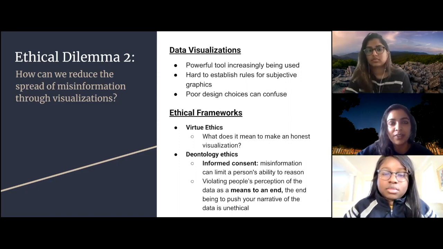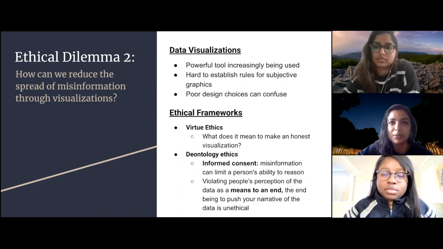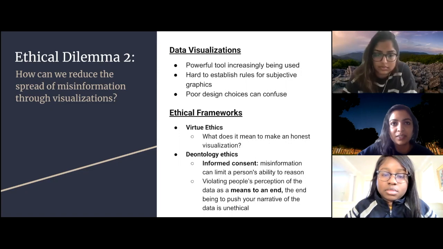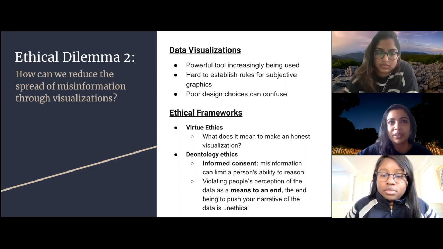But poorly designed graphics can confuse, manipulate, and mislead people. So it's the job of data scientists to make responsible choices when creating these visualizations. It's hard to define the ethical use of visualizations as the rules are not black and white. Deceptive practices, whether intentional or not, can have a big impact on a viewer's understanding.